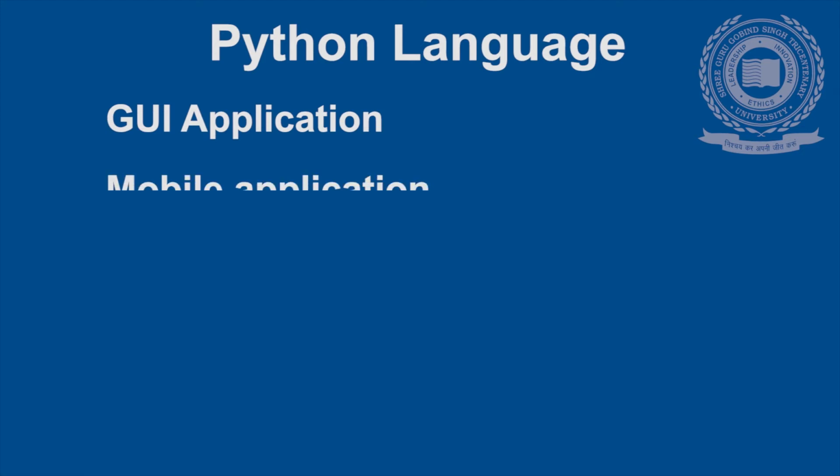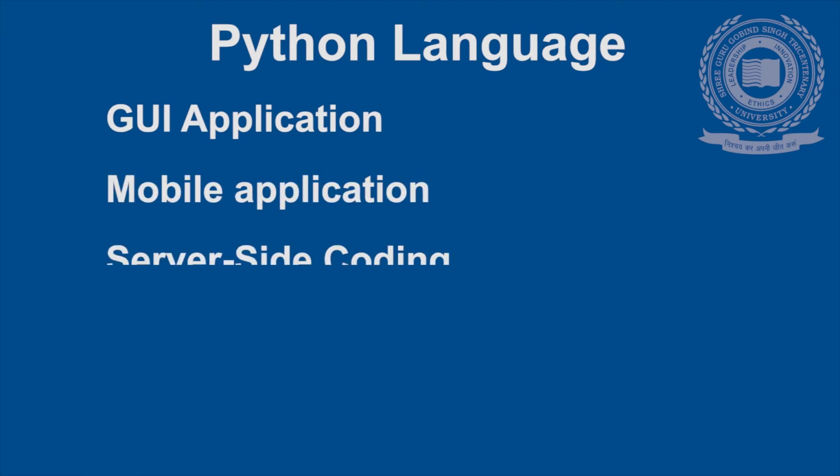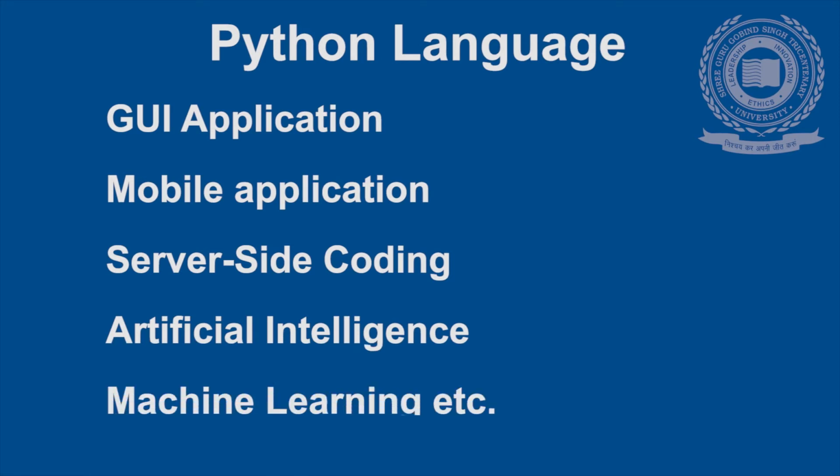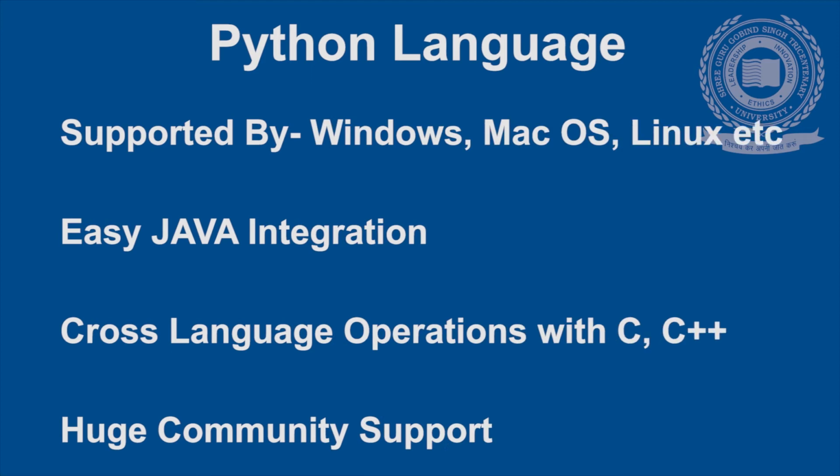Moving ahead, Python can be used in most of the domains like GUI application, mobile application, server-side coding, artificial intelligence, machine learning, and many more. Another reason is Python is supported by almost every platform in the industry like Windows, Mac OS, Linux, etc. In Python, we can easily integrate Java and also invoke C or C++ libraries. Hence, we can perform cross-language operations.